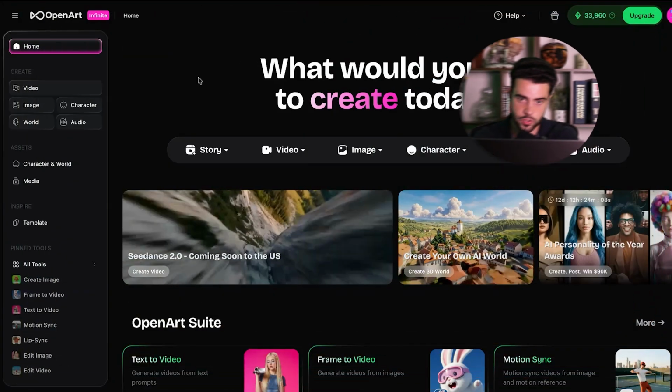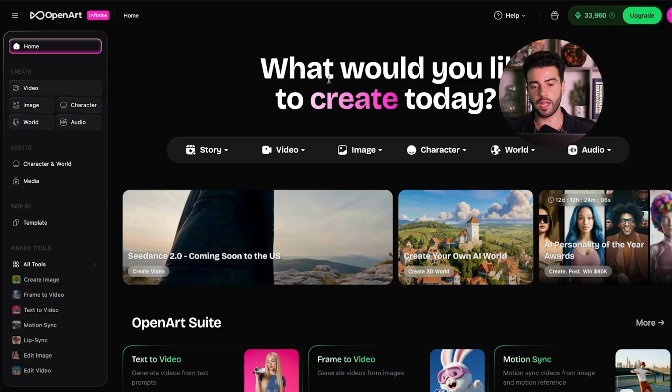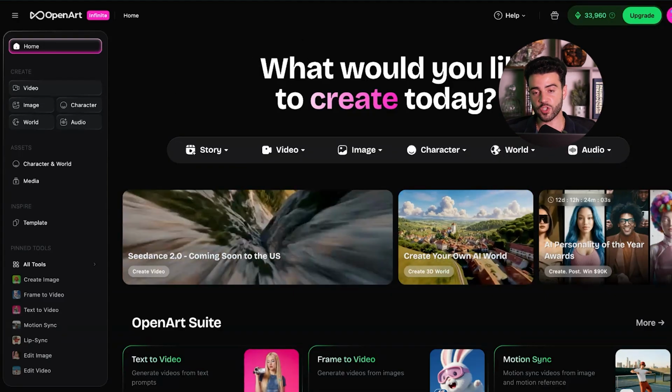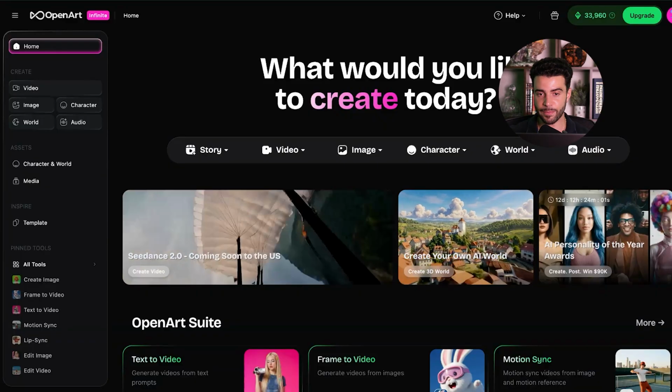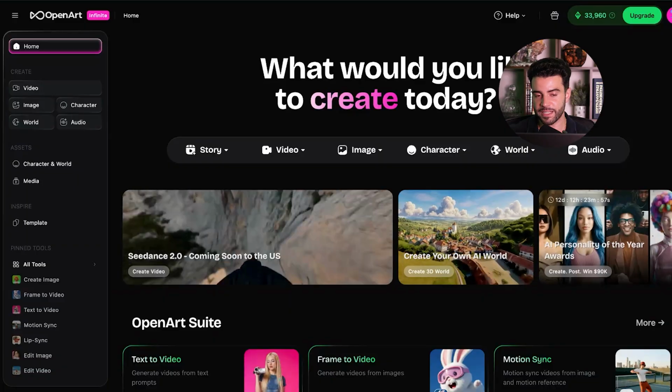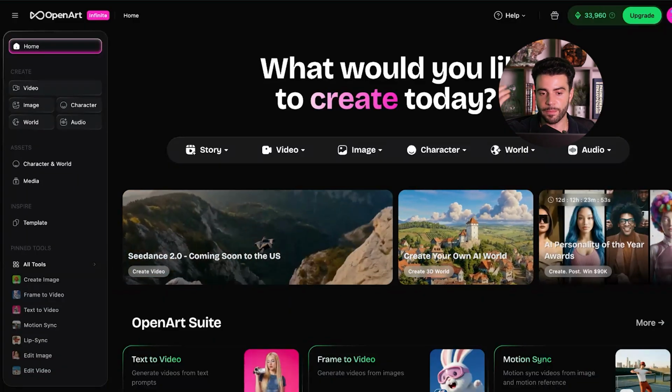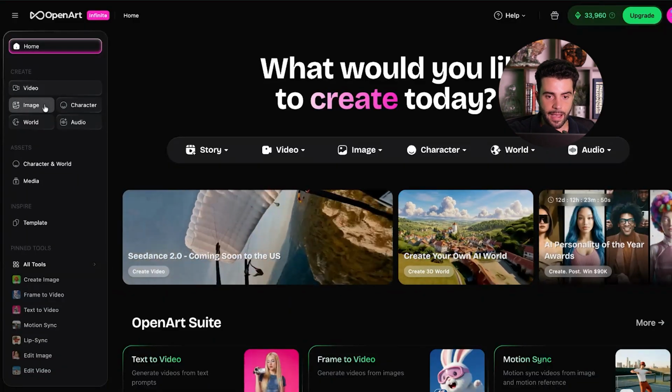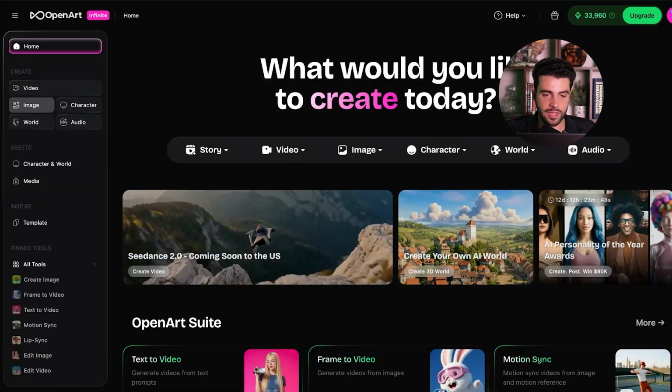All right, now moving on to the third one, which is OpenArt. Now, what is OpenArt good for? For us, we love using it for static and image-based ads. Now, you can also use this for graphics, image-based graphics, content materials, whatever it may be, you can use OpenArt for. And I'm going to share with you exactly how you can leverage it really well.